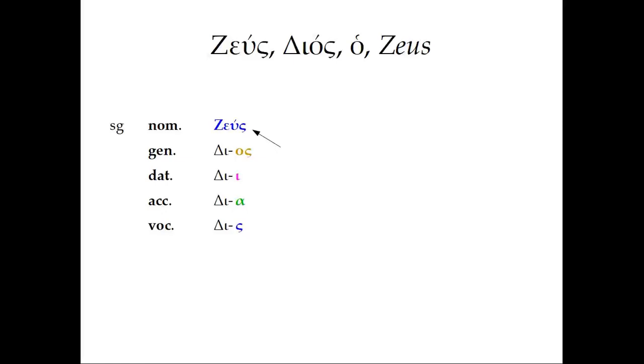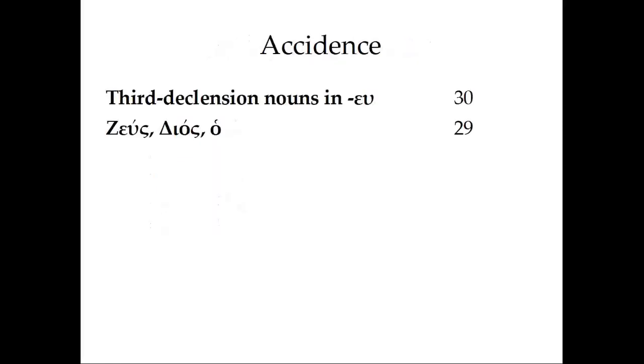Very similar actually to the change that we see in a noun like basileus. It goes from Dis again to Zeu. So singular nominative, singular vocative show this alternate stem. And those are the forms of Zeus, Dios, ho, Zeus in the singular, which is the only number we see it in. For the forms of these, you can look at pages 30 and 29. Thank you very much.